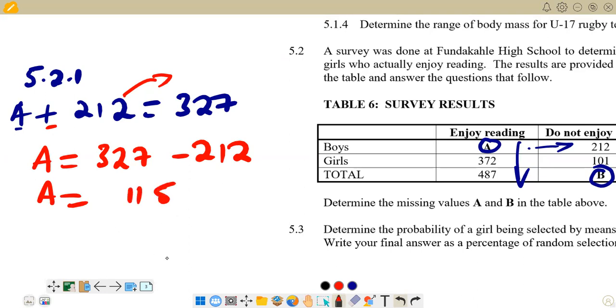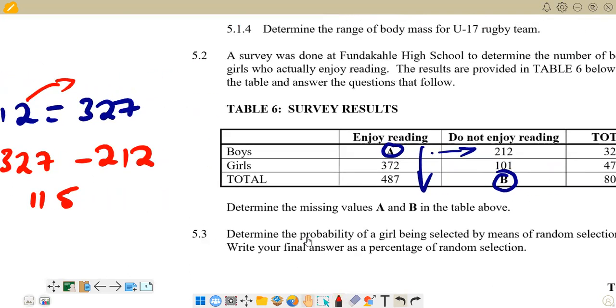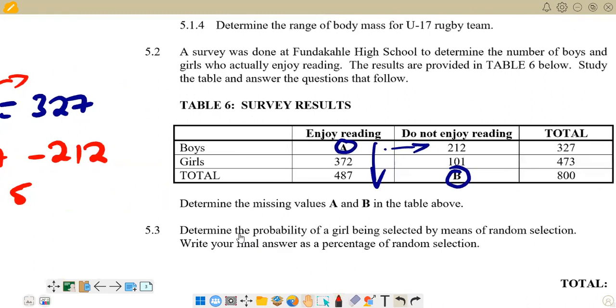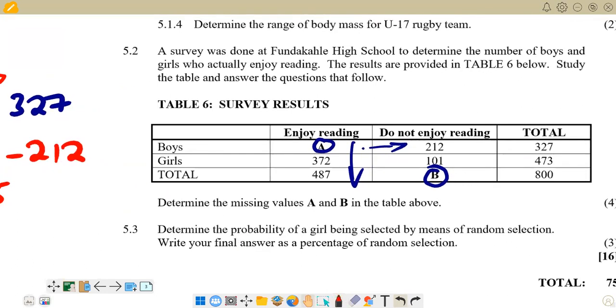Remember, we also have to calculate our B. Let's check what we have in terms of B. So B there is very simple. You can also go this direction, or you can use this direction.